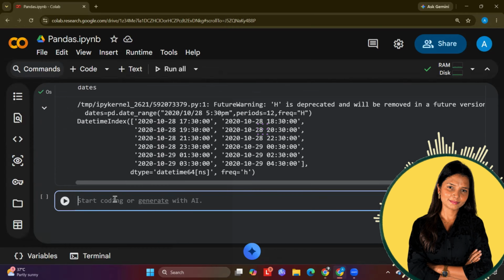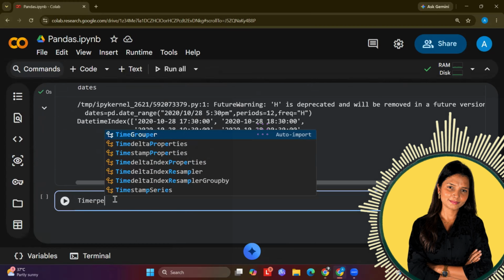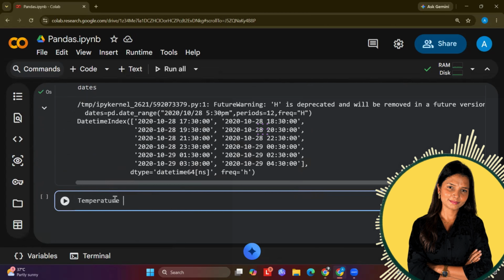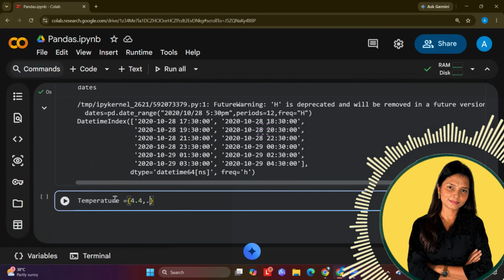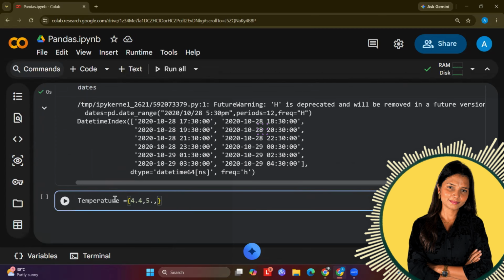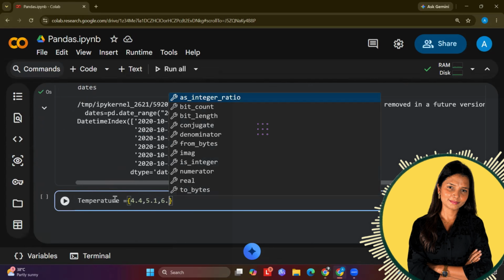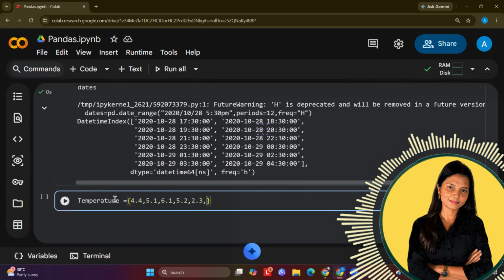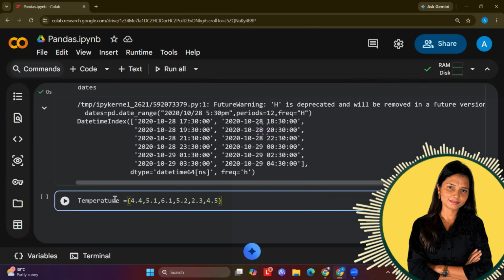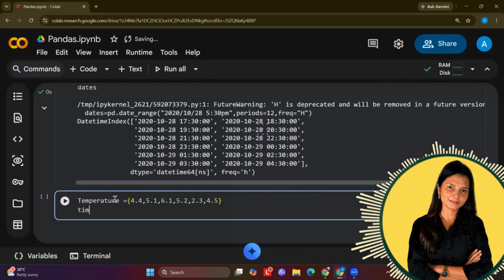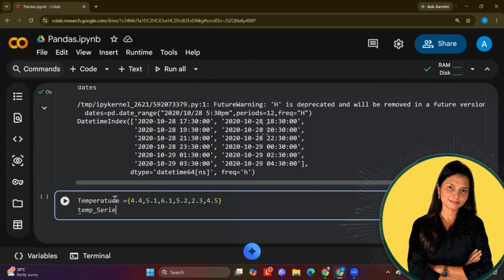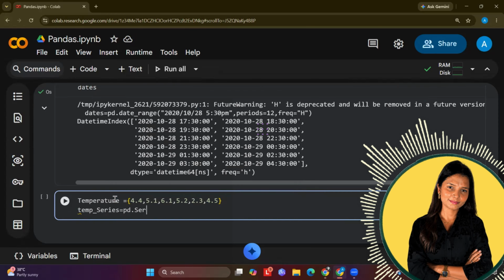Now the next thing is I will create some temperatures, let's say. Okay, so I'm creating the temperature variable, and within this temperature variable, what I will store is some values like random float values. And then I will create temperature series over here using pd.Series.